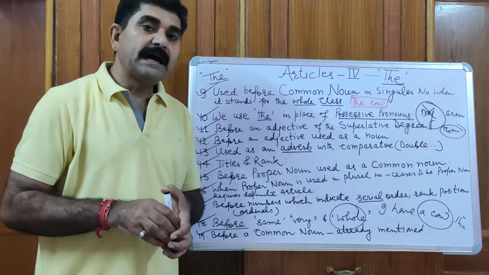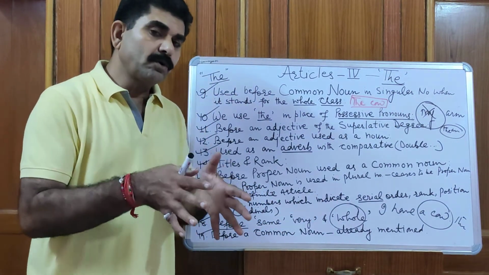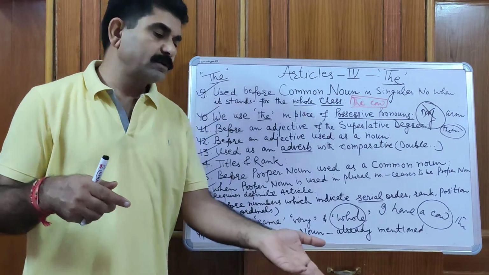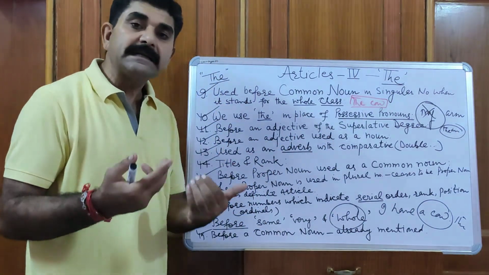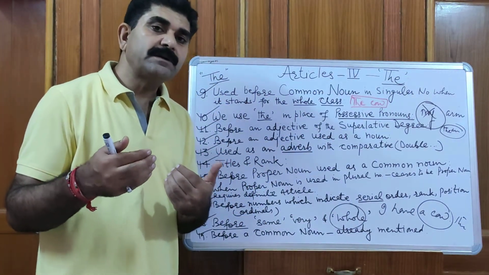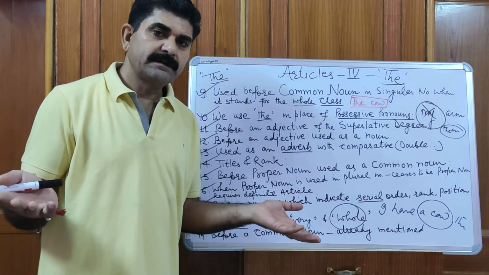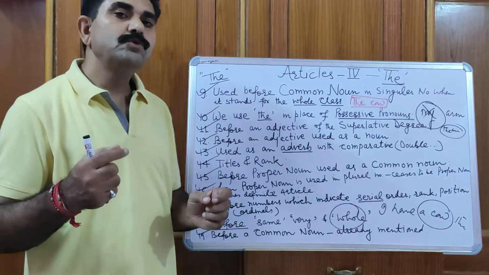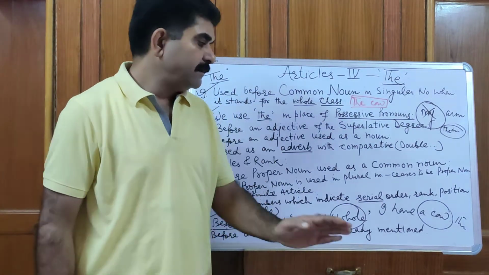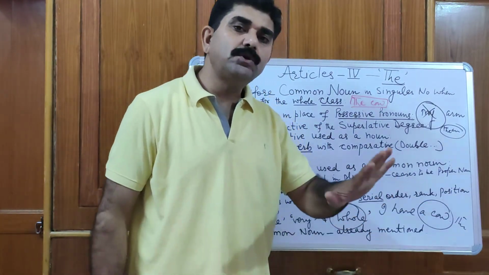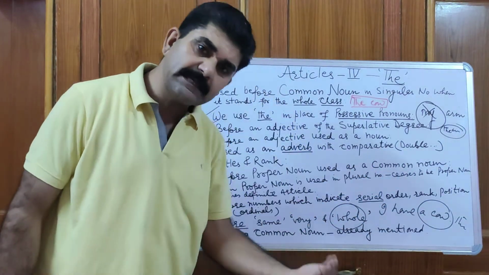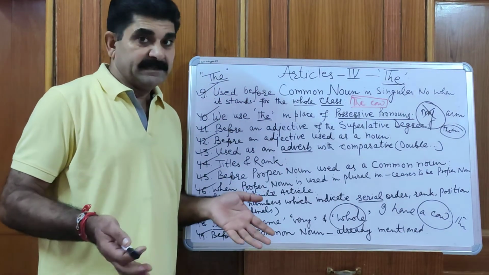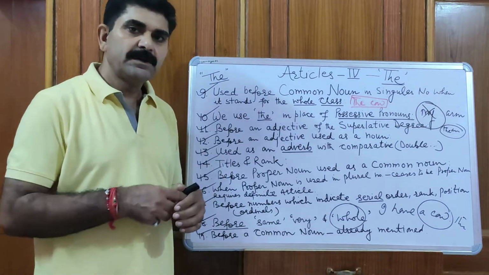Suppose you are saying, I bought a book. The book cost me 150 rupees. You are talking about the same book that you mentioned earlier. I met a boy. The boy is my student. When you say I met a boy, it is any boy, that is indefinite. But when you use that common noun again, you use article the before it, because it has been mentioned earlier and you are referring to the same boy, same cow. For example, I bought a pen. The pen is very beautiful. The pen means the same one you are talking about.